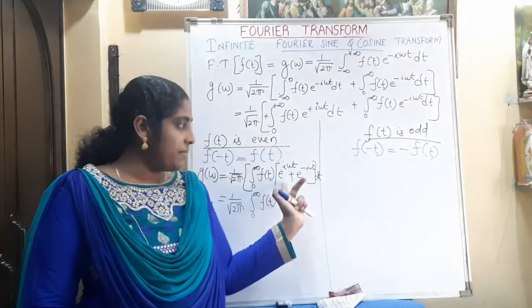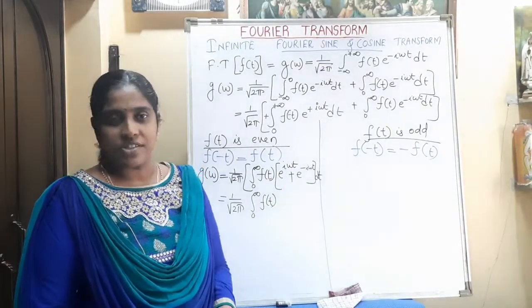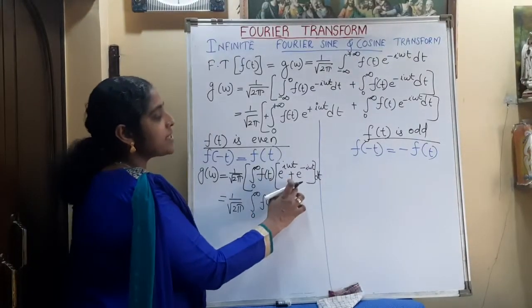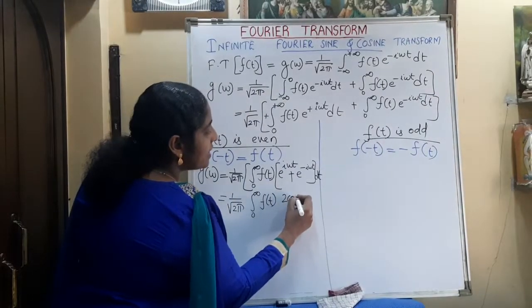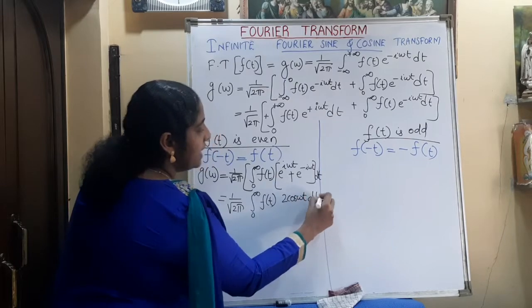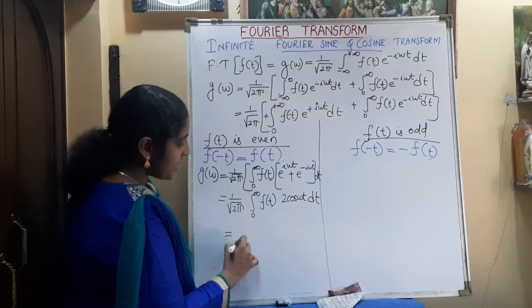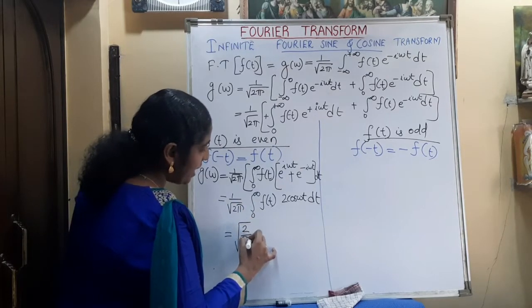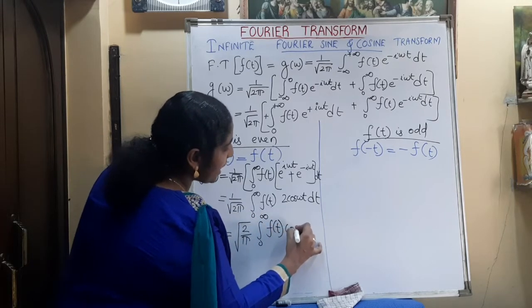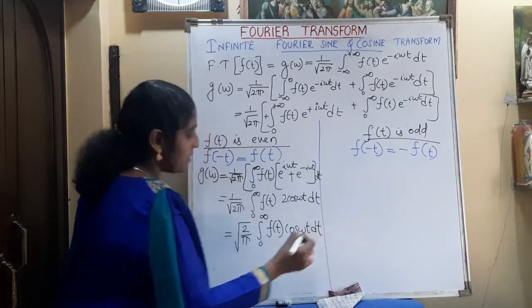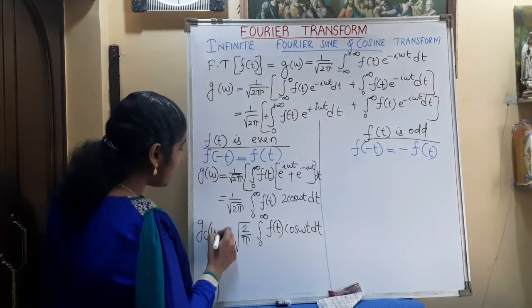If there is a 1 by 2 term, divided by 2 there, then it will be the cosine function. So this e raised to i omega t plus e raised to minus i omega t by 2 is cos omega t. So what can we write here? This is 2 cos omega t dt. So we can take the 2 outside, then what are we getting? 2 by root 2 pi, that is root of 2 by pi, integral 0 to infinity f of t cos omega t dt. This transformation is known as the cosine Fourier transformation.